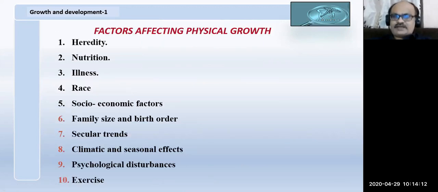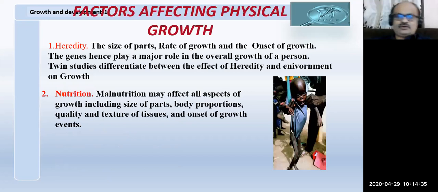So what are the factors affecting the physical growth? We have heredity, nutrition, illness, race, socio-economic factors, climatic and seasonal factors, secular trends, psychological disturbances, and exercises. These are, in general, the factors affecting the physical growth. So we'll see what is heredity. We know that each gene represents one character, one allele. So we have so many genes.